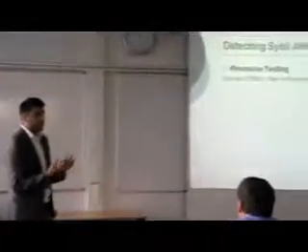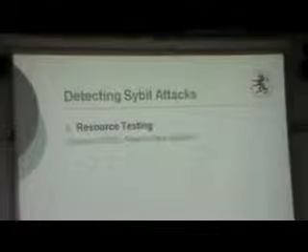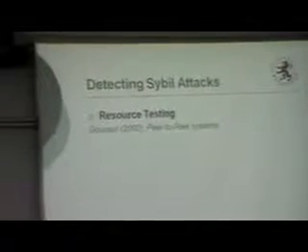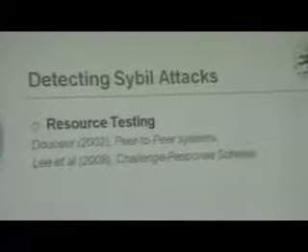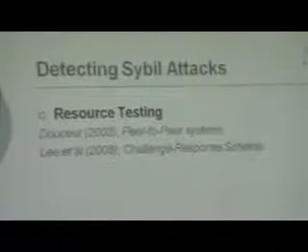I'll be talking to you about some of the detection methods that we propose to defend against Sybil attacks. One such technique is resource testing. This resource testing was proposed by Douceur, and it's based on the idea that each entity in the network has a certain limit of processing power, and this technique tries to take advantage of that. This technique was adopted in wireless sensor networks using a challenge-response scheme.